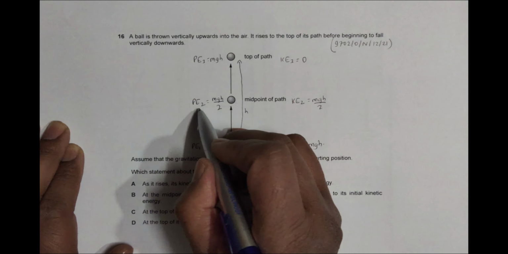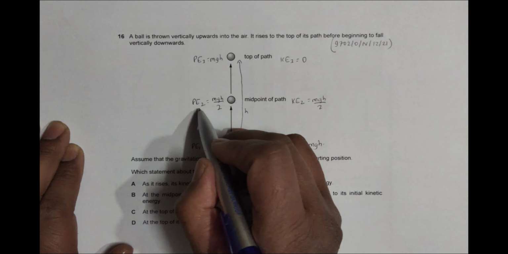Also here, since it is at the midpoint, the height is 1 by 2 here, so this should be equal to mgh by 2 and this should be equal to mgh by 2 according to the principle of conservation of energy. So now let's go through the statements.